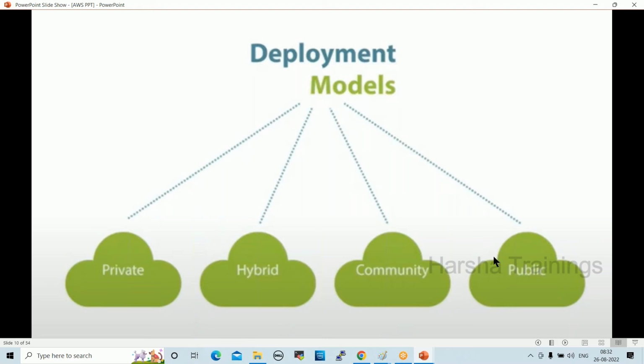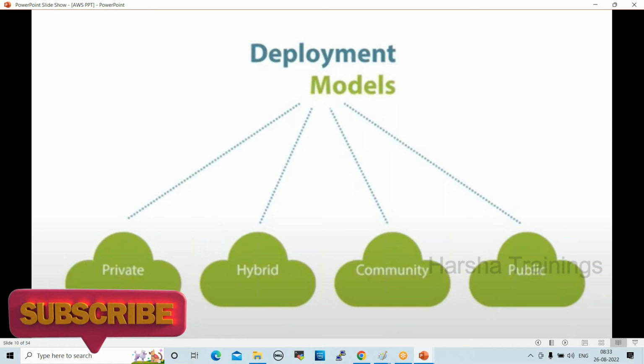Currently, most of the companies are using hybrid cloud. Most of the banks and the insurance domain use hybrid cloud. Why? Because they want to host their databases in their local servers and their websites in cloud. For example, HDFC Bank uses hybrid cloud. They store their accounts in their local servers, and they store the net banking site and credit card sites in public cloud. Still, people are not believing in cloud, but cloud is 100% secure.